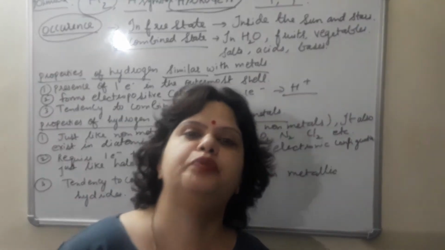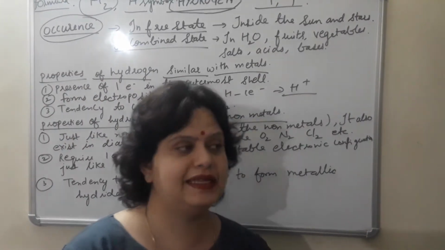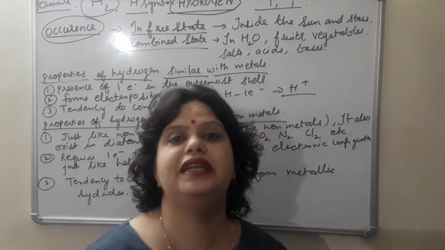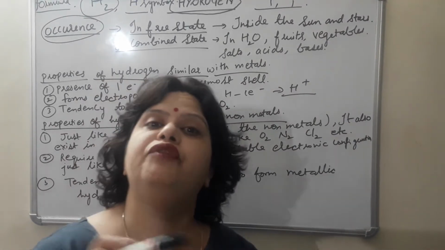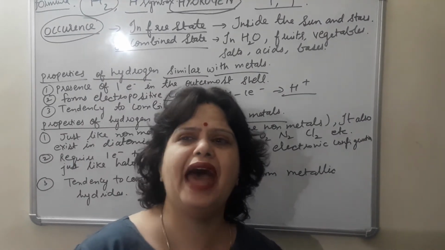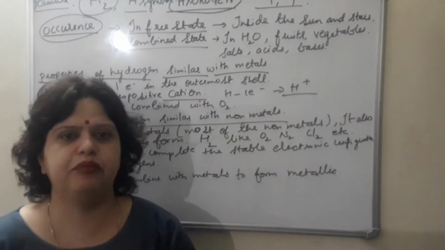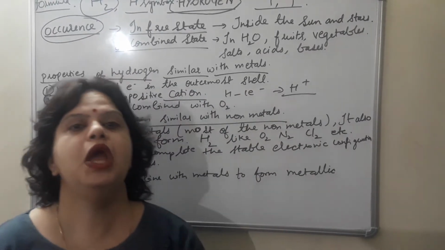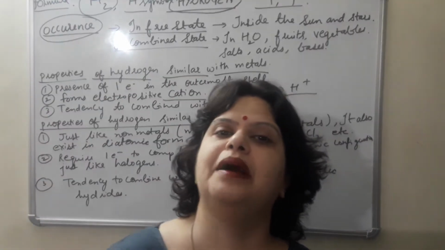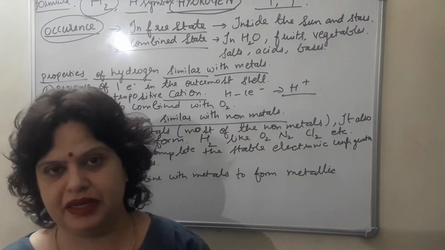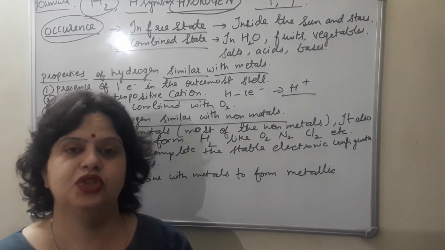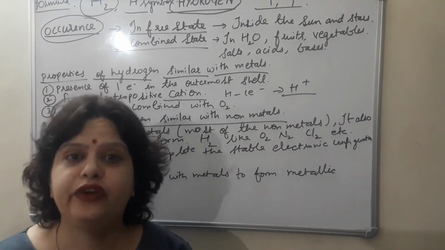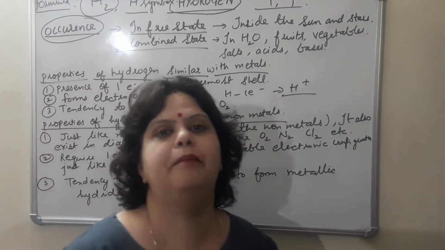So in free state it is present in the gases which are released during volcanic eruption. It is present in the interior part of the sun and stars where nuclear fusion reactions occur. And in traces, a very small amount, in the atmosphere, that is in free state. And in combined state there are many examples where hydrogen is present in its combined form. What is the best example? Fruits, vegetables, eggs, salts, acids, bases. All these are examples where the element hydrogen is present in its combined form.